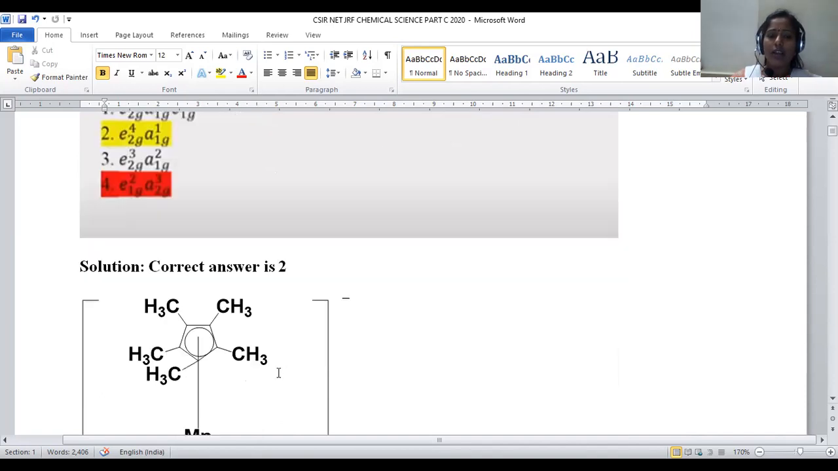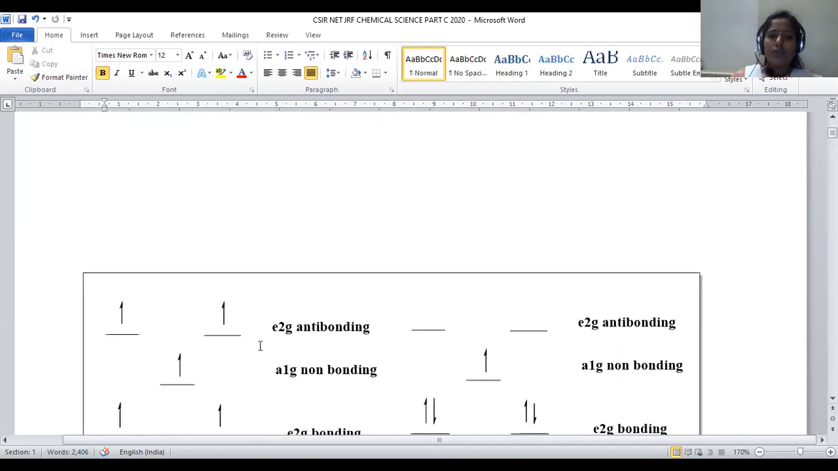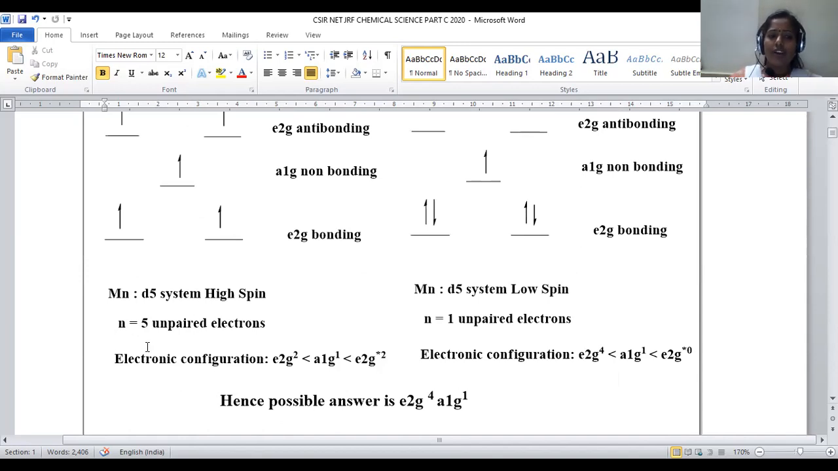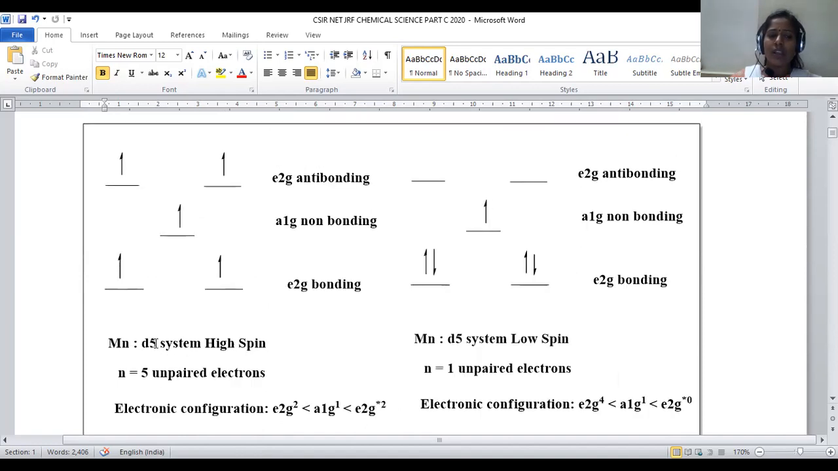We already know that manganese is a d5 system. Manganese is always regarded as a d5 system, so 5 electrons are present in the d orbitals. It is possible to arrange these 5 electrons in two different manners based on the ligand approach. If it is associated with a strong field ligand, the low spin mechanism will be followed. If it is a weak field ligand, the high spin mechanism will be followed. Let us observe both kinds.